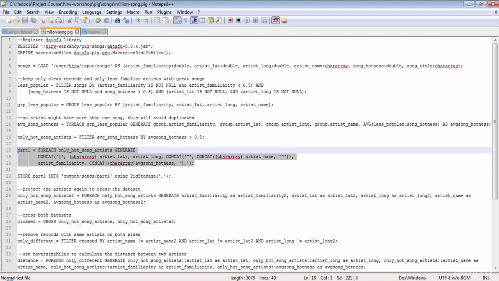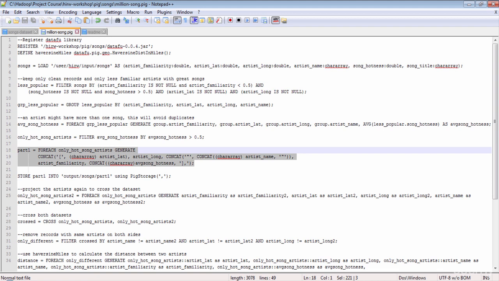Moving on. Remember, this dataset has songs from artists all around the globe. Since we have the latitude and the longitude, wouldn't it be so cool to plot the coordinates in Google Maps? So let's format the output in a way that Google Maps can understand. The format is very simple actually. We are storing the artist's latitude and longitude along with the artist's name, artist familiarity and song hotness in the output, simply including all the values in square brackets. That is all. It will be much clearer when you see the output.